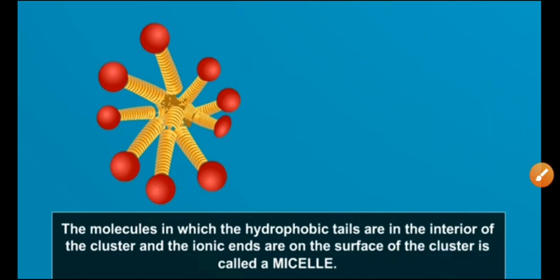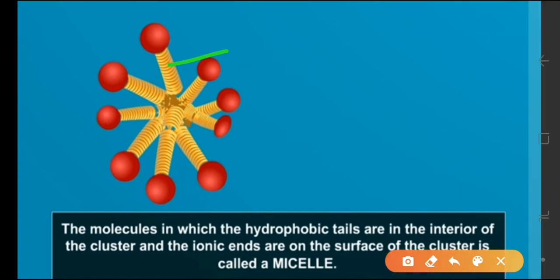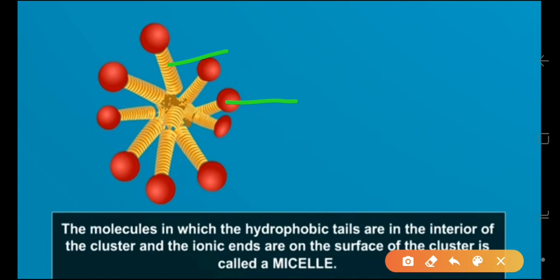So the molecules in which the hydrophobic tails are in the interior portion and the ionic ends are on the surface of the cluster, this is called a micelle. Soap in the form of a micelle means now the soap is in micelle form.